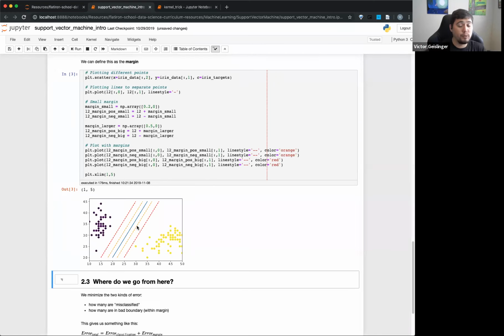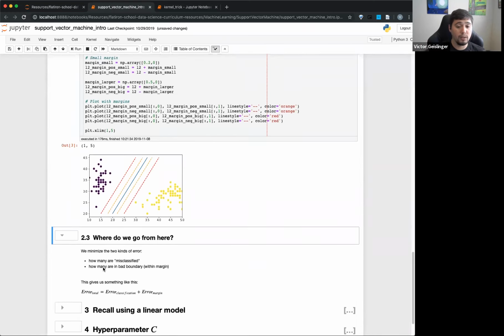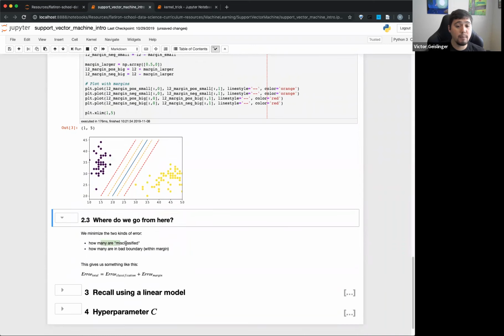So the question is, how do we do this, right? One part is how many are misclassified, essentially what accuracy is. Saying, well, how many mistakes did we make by making this boundary, this blue line in the middle right here? And then we ask how many are in a bad boundary. So basically, how many points are within this margin? They're not supposed to be there. They're within this margin, which is going to be part of this error.